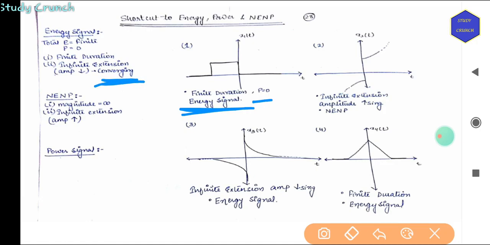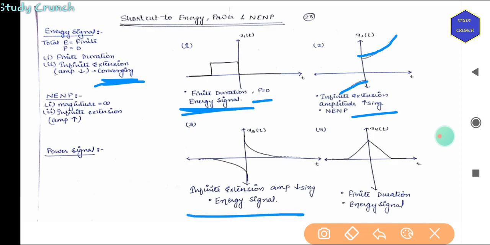And if amplitude is increasing, then it will be neither energy nor power. So finite duration, we have an energy signal. Then this is increasing but diverging, so it is neither energy nor power.